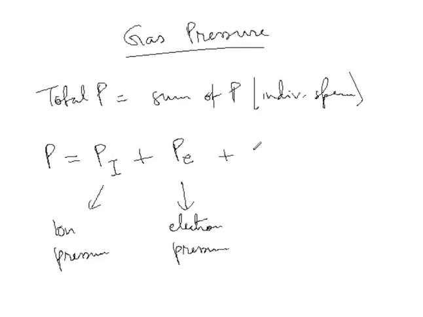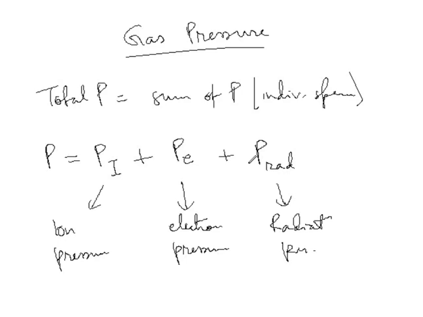And after that, what do we have? So we have ions, we have electrons. Come on, don't forget the photons. They are also there. So we have radiation pressure as well. So the total pressure, you can write it like this.